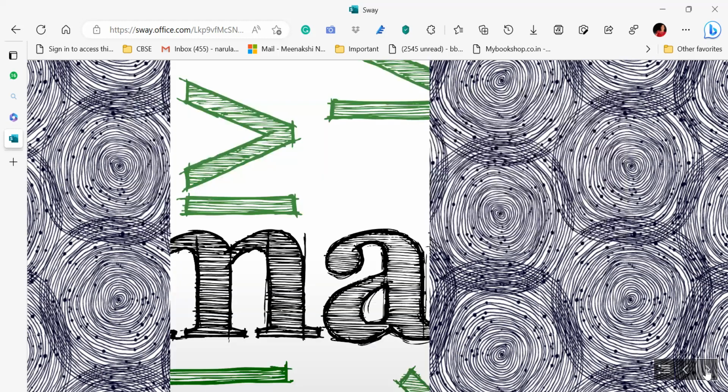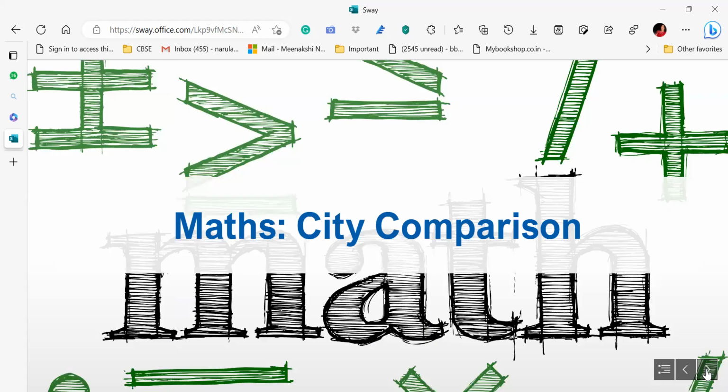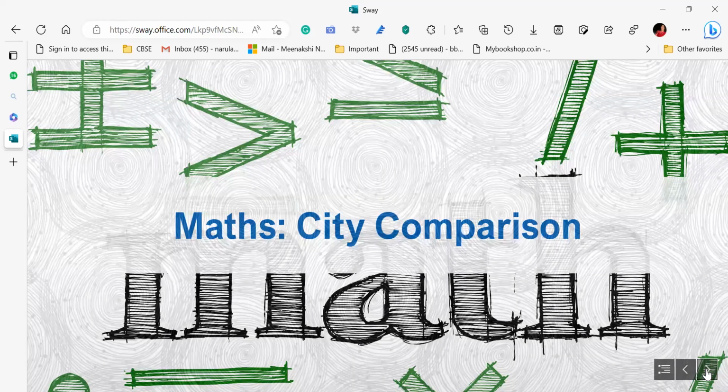Now, one more option is there for mathematics. You can ask your children to make a list of the famous cities of both the states and then go ahead with the comparison. Now, what sort of comparison can they do?